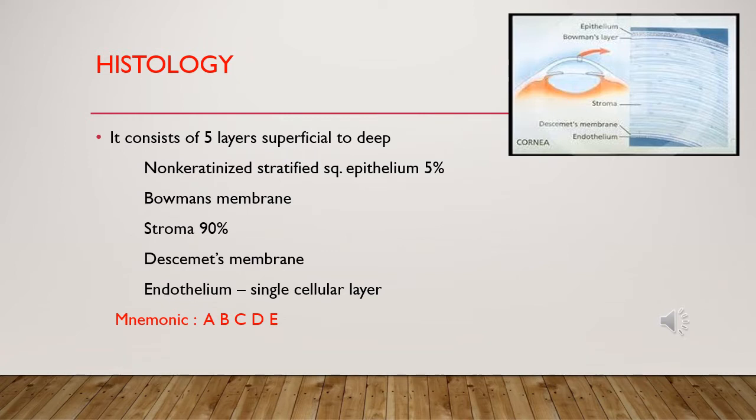This can be easily remembered with the mnemonic A, B, C, D, E. A for epithelium, B for Bowman's membrane, C for central stroma, D for Descemet's membrane, and E for endothelium. With any injury up to the epithelial level, there will be no scarring in the cornea because the epithelium is regenerated. Injury deeper to this layer causes scarring of the cornea.